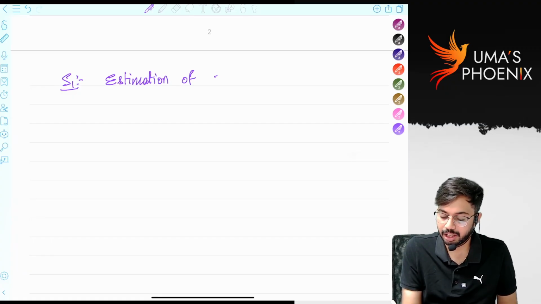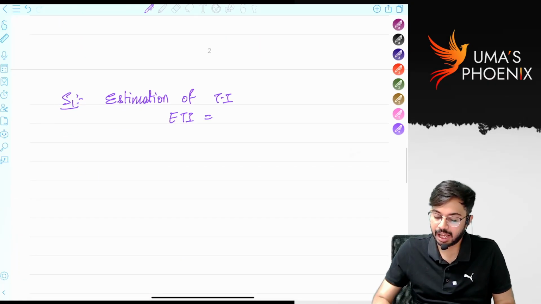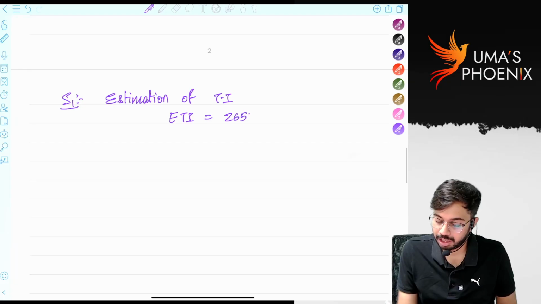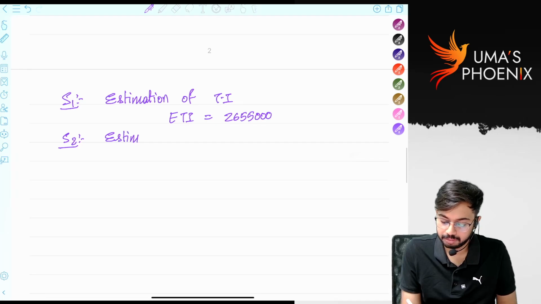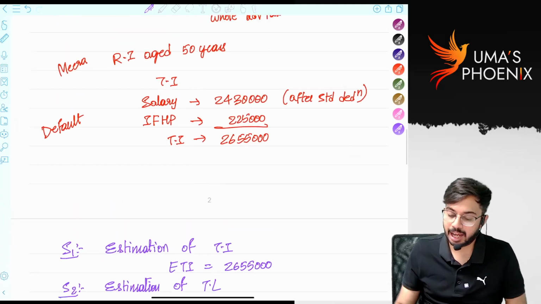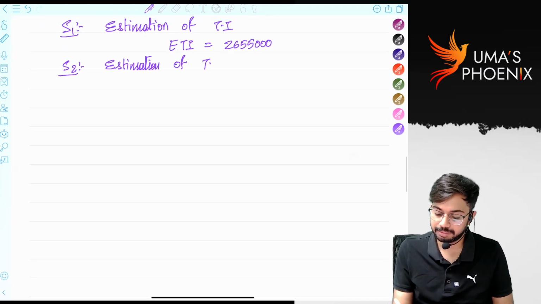Her estimated total income will be 26 lakh 55,000. What is step 2? Estimation of tax liability, correct? Shall we calculate tax on 26 lakh 55,000 under default tax rates?